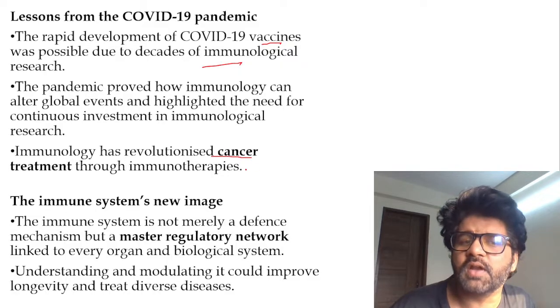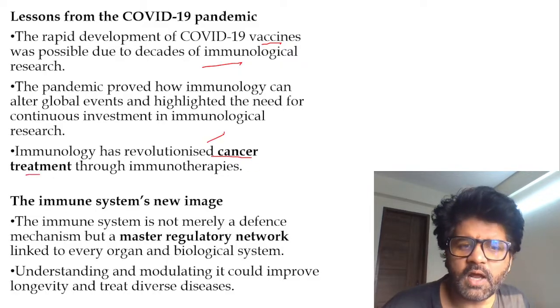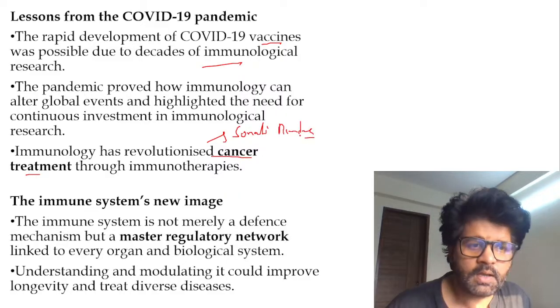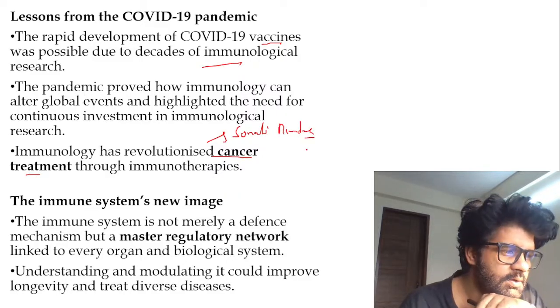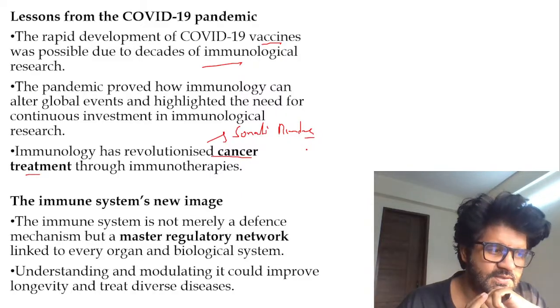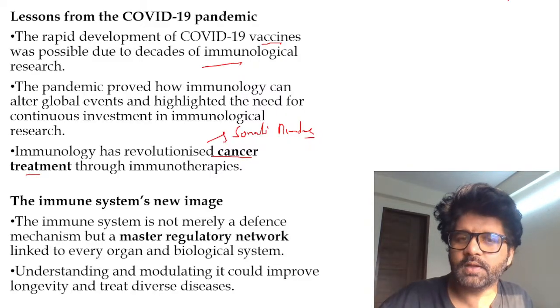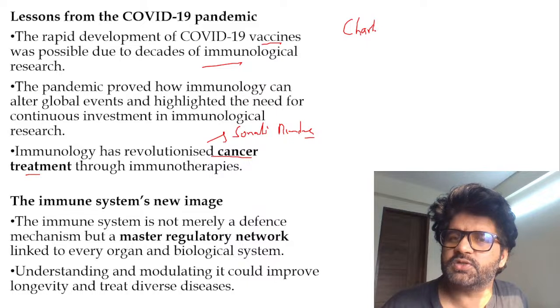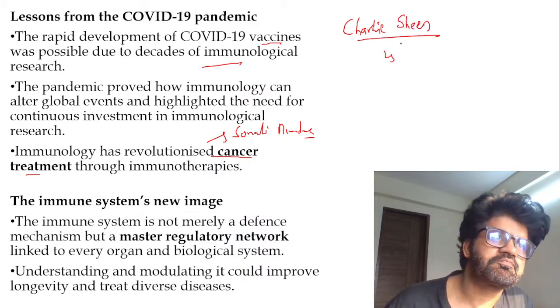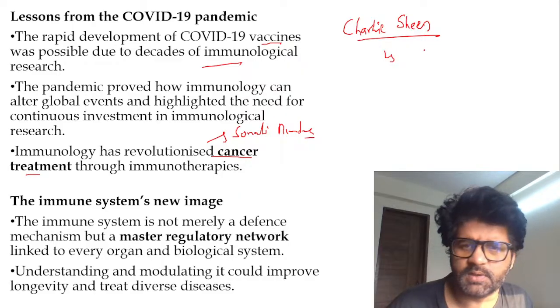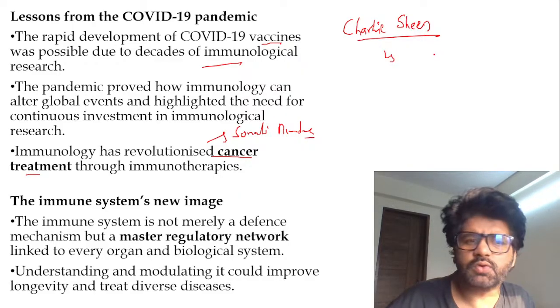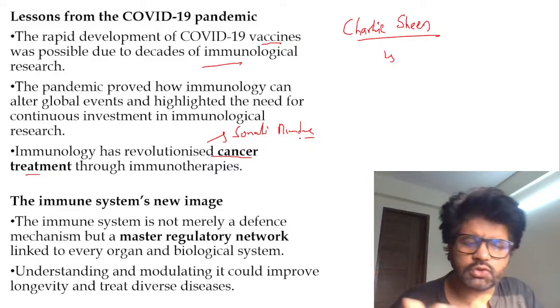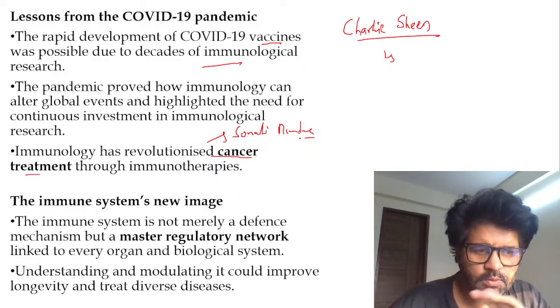It has also revolutionized cancer treatment. Sonali Bendre, so many people suffered cancer, but they are at different stages. And especially we don't have a full and final treatment for cancer or for AIDS. There's an actor, you may not know about him. His name is Charlie Sheen. He's in Two and a Half Men. He was suffering from something. But again, so cancer, AIDS, in so many different ways, immunology can help us, and that's what they're talking about.